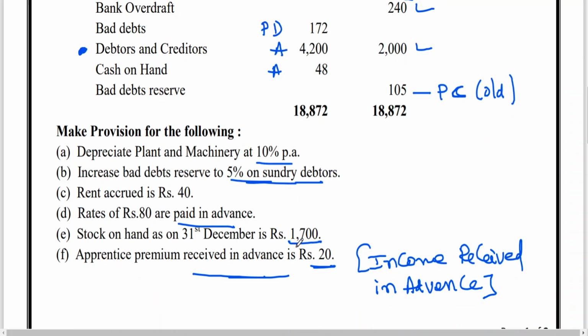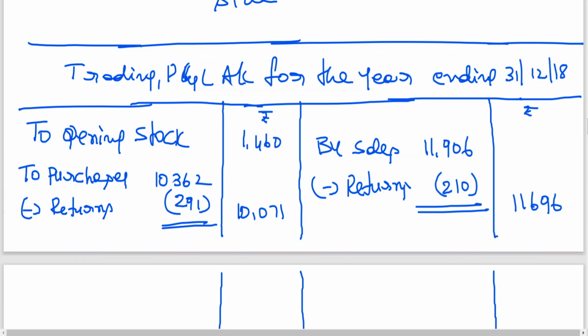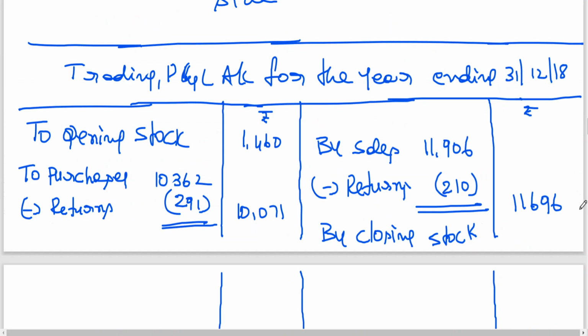I told you closing stock has two effects: trading account credit side, and balance sheet asset side. So by closing stock it is 1700.